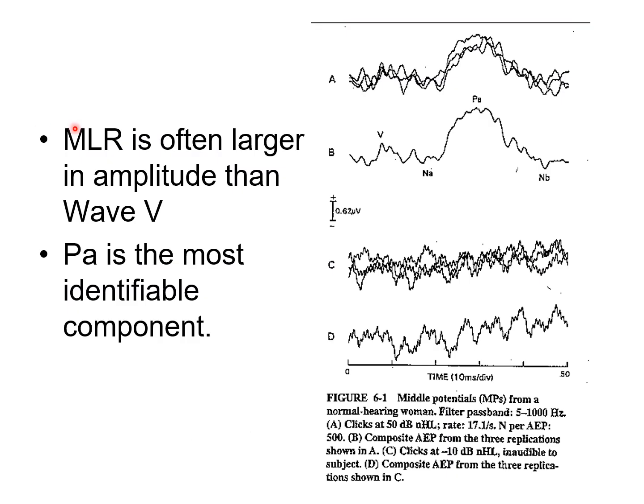This slide shows actual recordings for MLR. On top are 3 replications of MLR. As you can see, the MLR components are replicable among the 3 replications. And the PA component is the most robust component in MLR. When you average the 3 replications, you can see the PA component is the most robust. And ABR Wave V is about here. We also can identify the Na and Nb components.